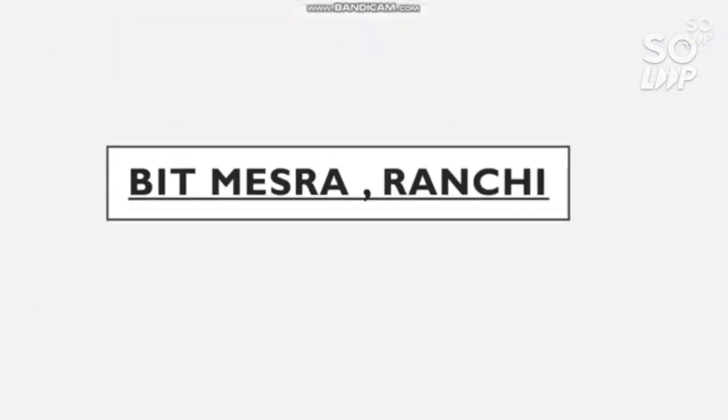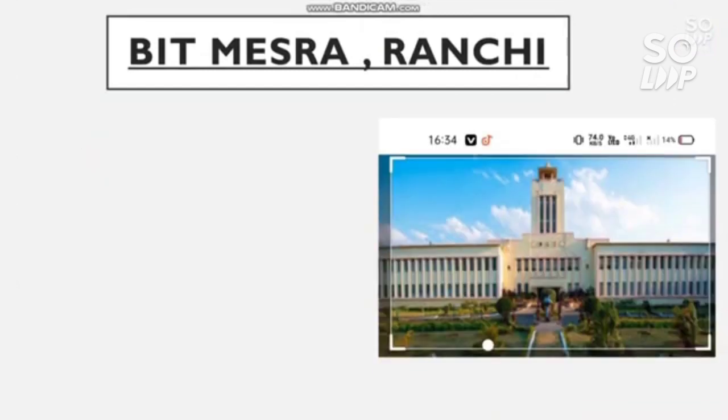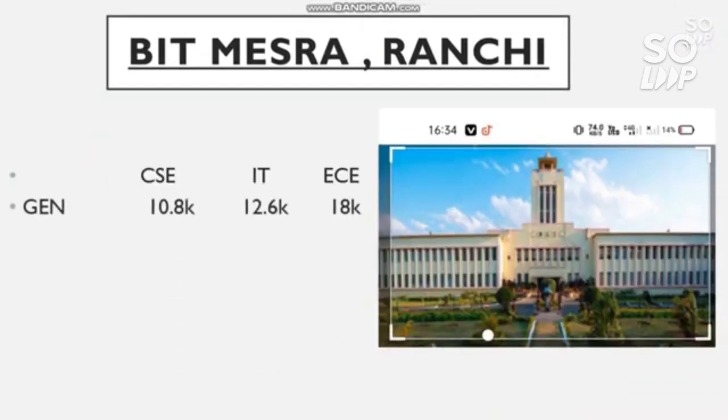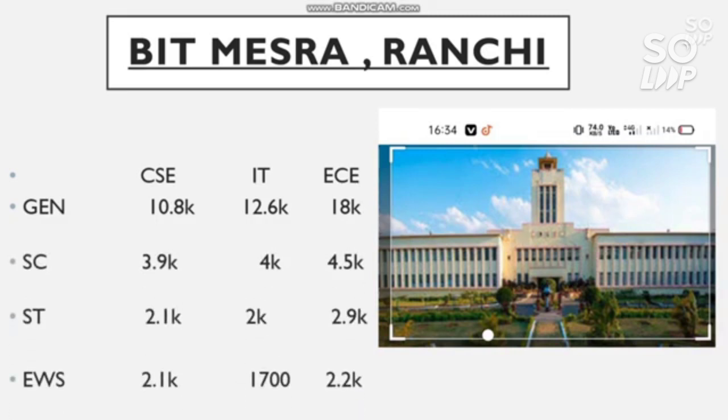The next one is BIT Mesra, the second number GFTI. Here is the cutoff for general: CS 10.8 thousand, IT 12.6 thousand, EC 18,000. For SC, 3.9, 4,000 and 4.5 thousand. For ST, 2.1, 2 and 2.9 thousand, and for EWS 2.1 thousand, 1700 and 2.2 thousand. There is no reservation for the OBC candidate in this GFTI.